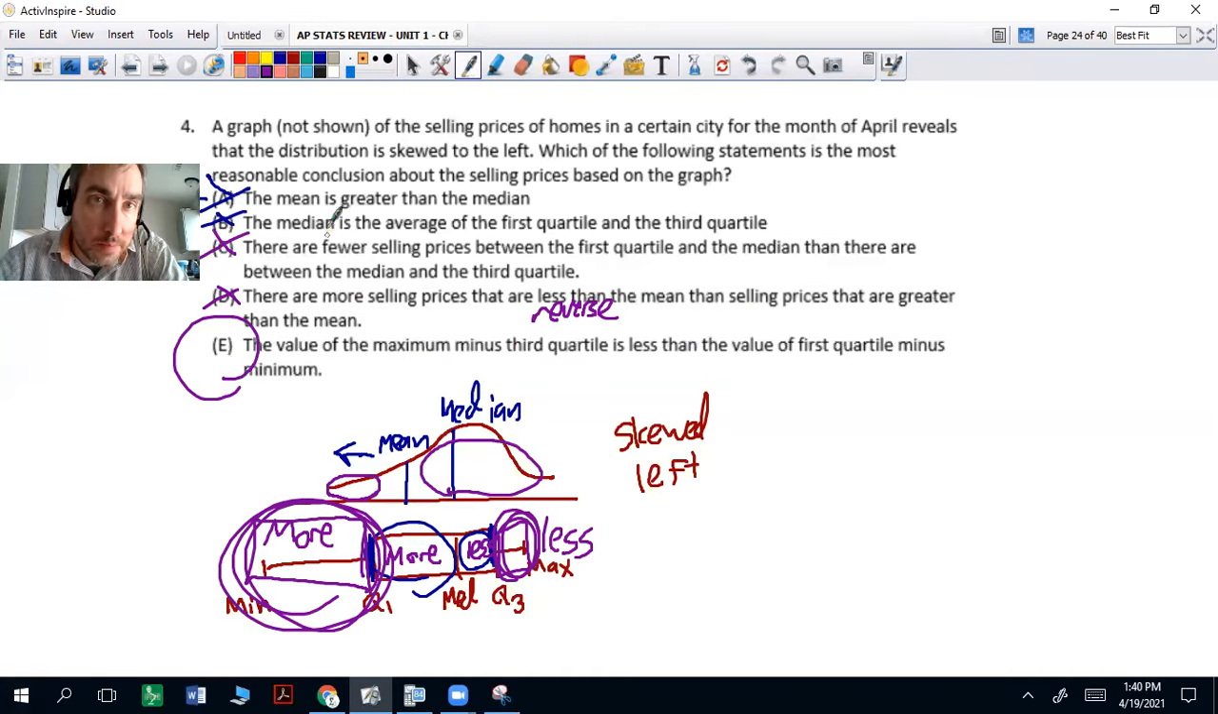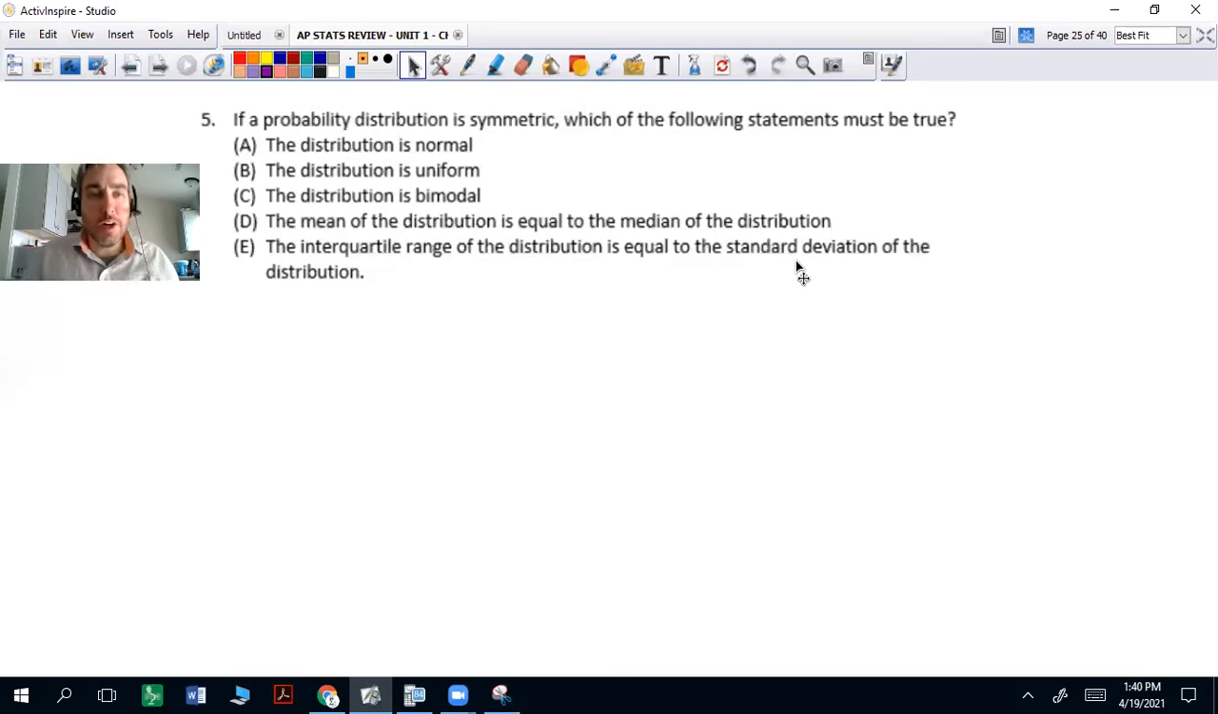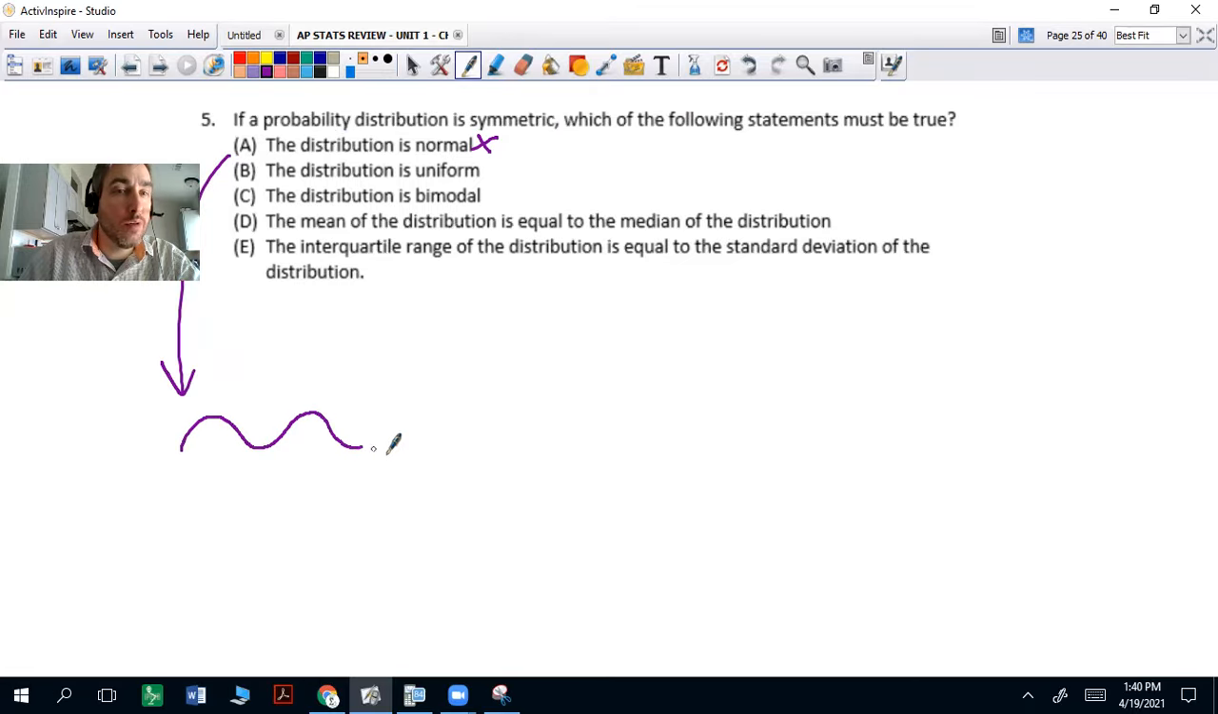All right, question 5. If a probability distribution is symmetric, which of the following statements must be true? The distribution is normal. Not necessarily the case. Take a look at this one here. That is not normal. You can make a symmetric bimodal, so boom. The distribution is uniform. That's uniform.